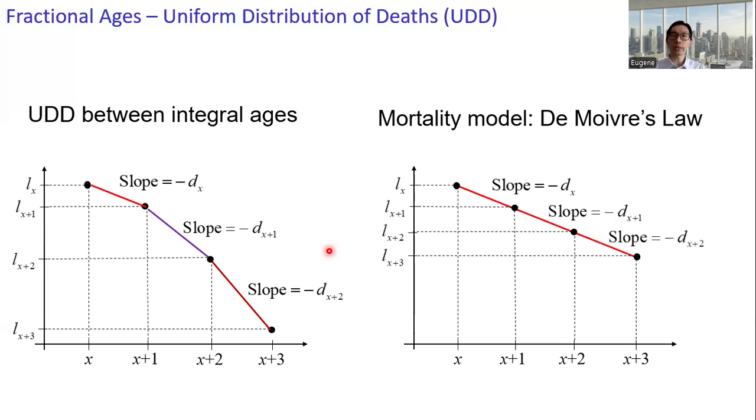However, these slopes all have the same value. Here I call this minus d. This is the difference between the UDD assumption between integral ages and De Moivre's mortality law.